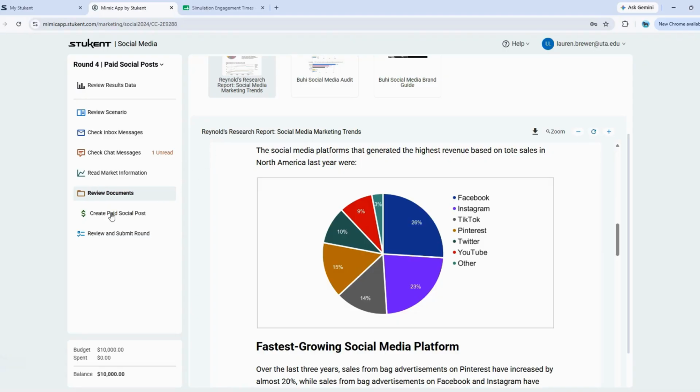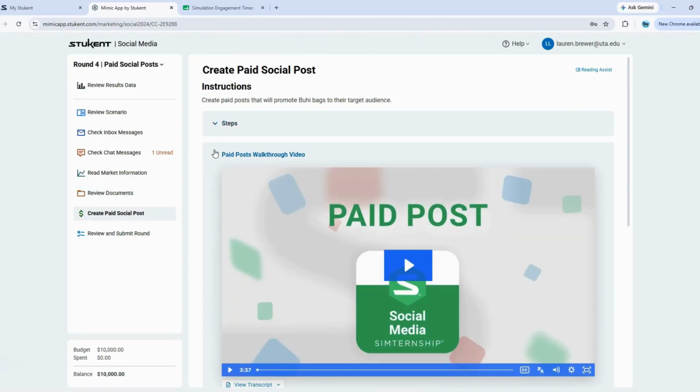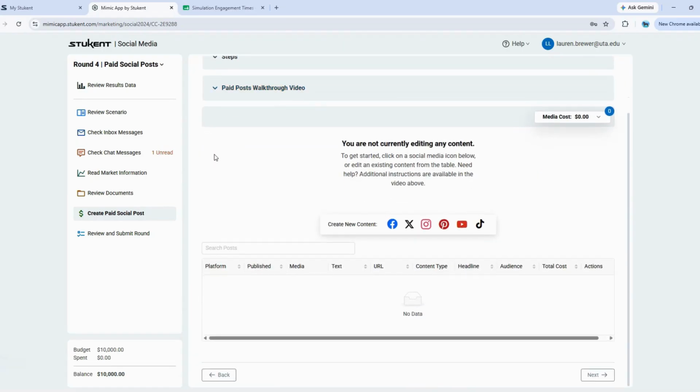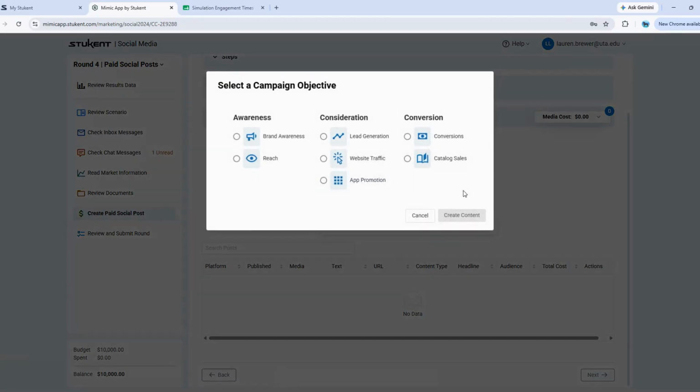So let's go ahead and click on our create social posts, minimize these, and we will start with our City Hopper Sue profile. So for City Hopper Sue, we said we were going to pick YouTube, and I'm going to select a video. So the first thing we need to select is our campaign objective. If you remember back in the inbox, we have the options of awareness, consideration, and conversions. For this post, I'm going to select website traffic. So the purpose of my ad is to direct individuals to the website to learn more about our products.